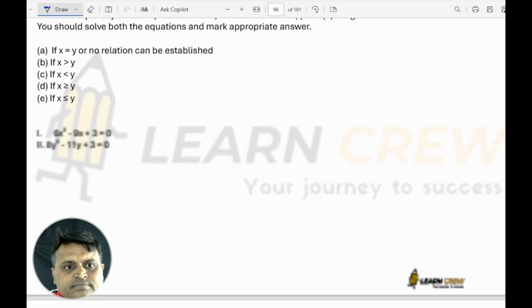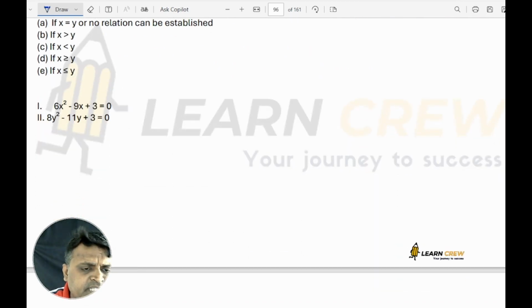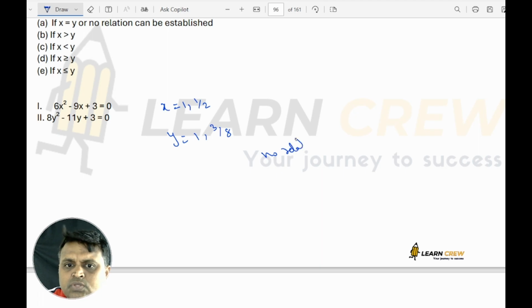Next. 6x square minus 3x plus 3. 6 times 3 is 18. So minus 6 and minus 3, what can I take? So I will get x as 1 or 1 by 2. And here I will get y as minus 8 minus 3. So I will get y as 1 or 3 by 8. So again here no relation, relation can't be established.